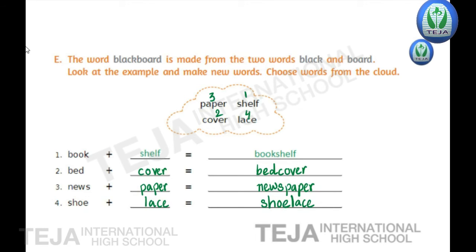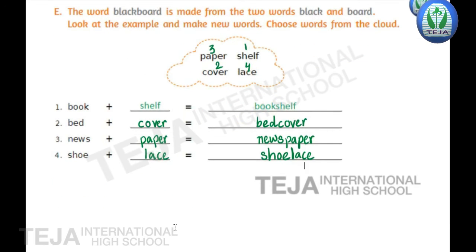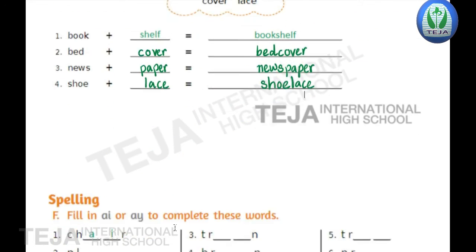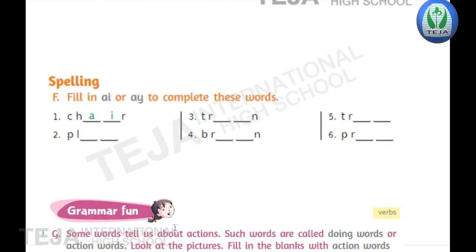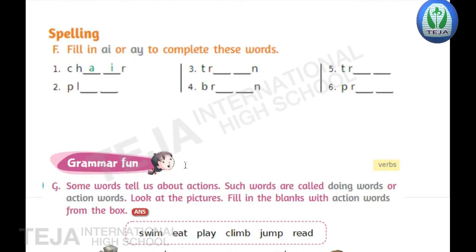Okay, shall we read the answers once? Book plus shelf equal to bookshelf. Bed plus cover equal to bed cover. News plus paper equal to newspaper. And the last one, shoe plus lace equal to shoelace. With this, we have completed bit E. Now next bit, children,